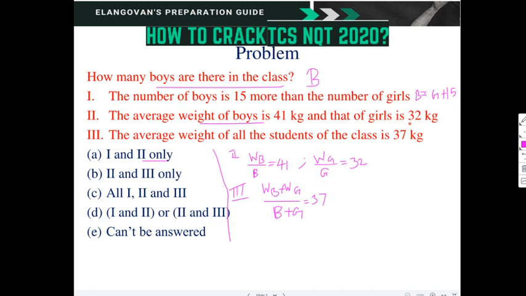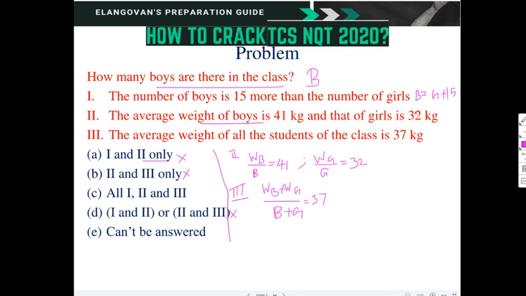Let us try with all the 3. 1 and 2 is not there, 2 and 3 is not there, and even 1 and 2 or 2 and 3 is dropped. Either this or can't be answered. We have to finalize between these two.